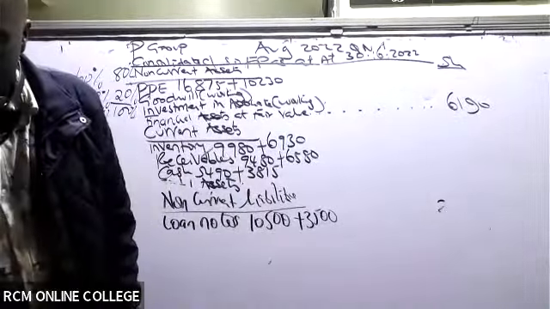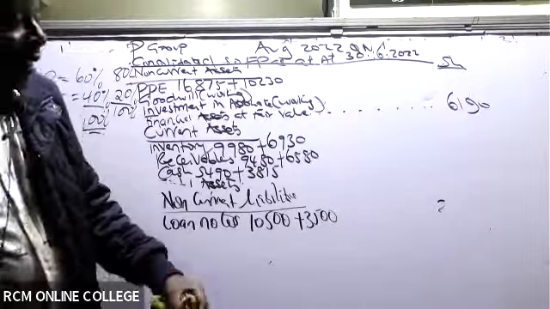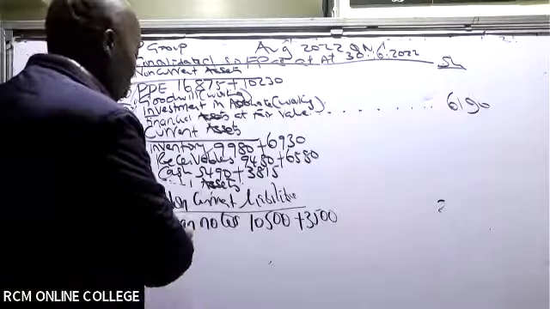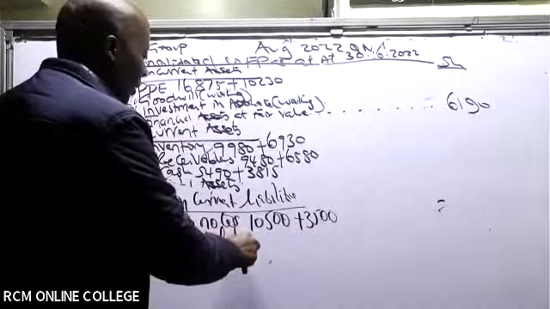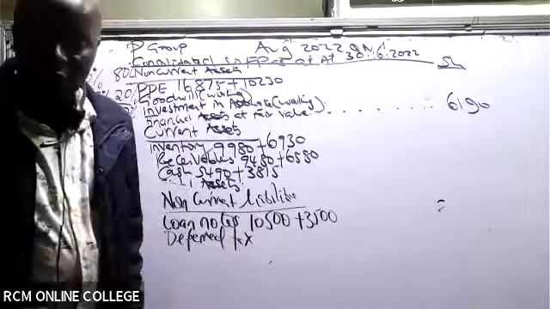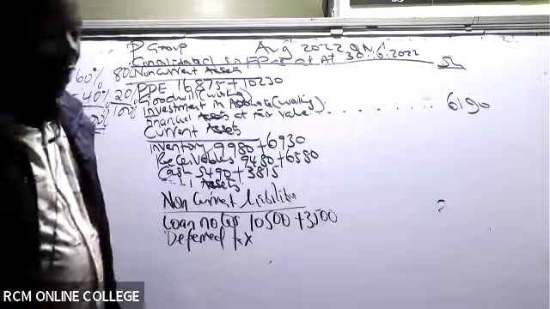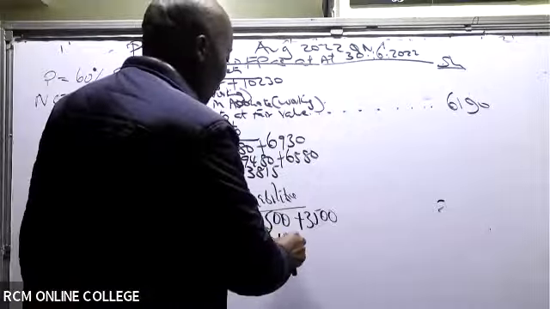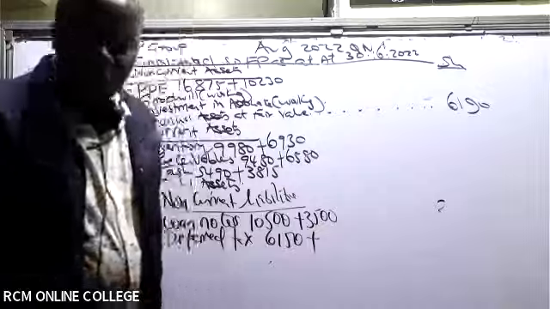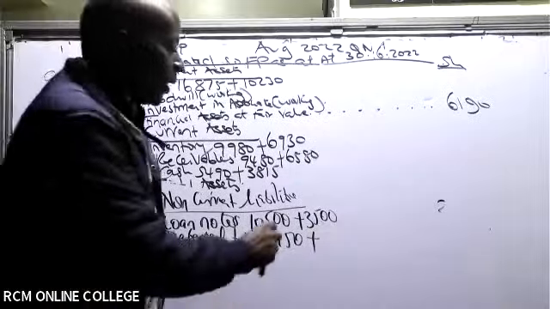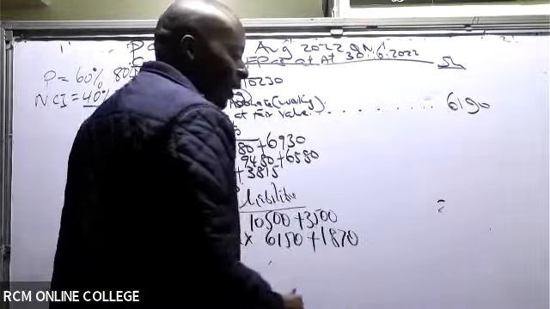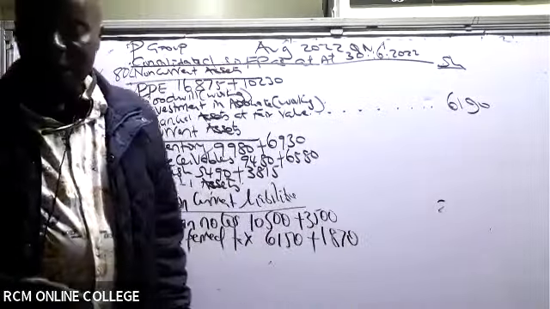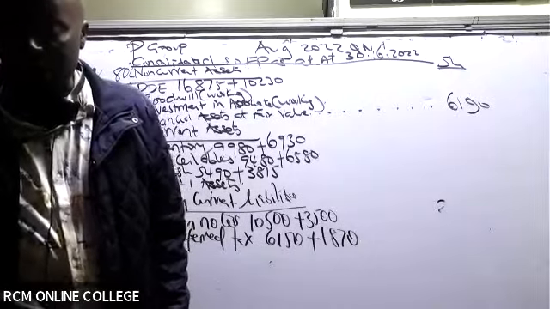After that, we have the deferred tax. Deferred tax is another free mark. Actually, no adjustment to it at all. I've never seen an adjustment here. So deferred tax is a free mark, 6,150 plus 18. This is the final answer there. No adjustment. After that, we go to the current liabilities.